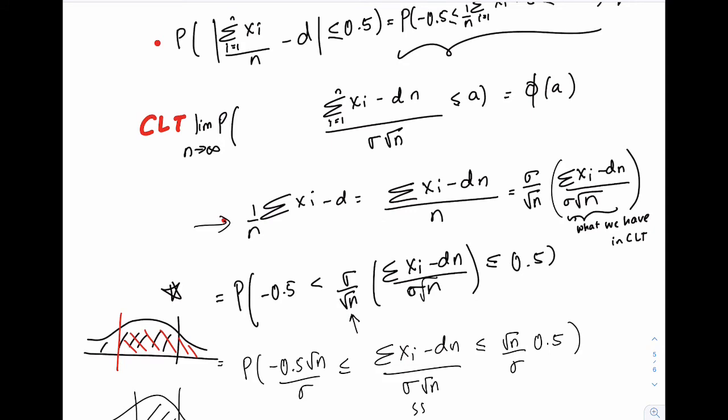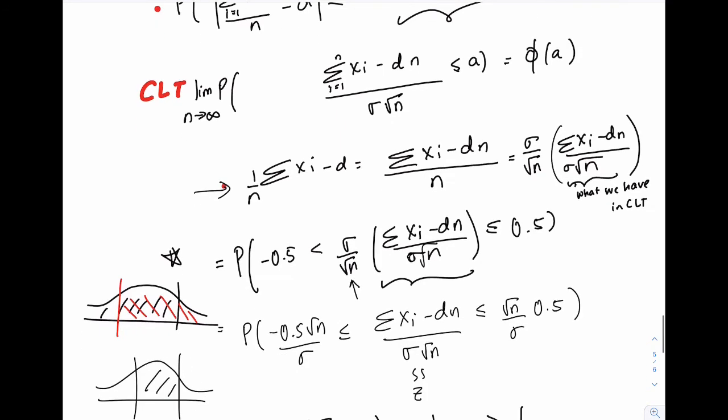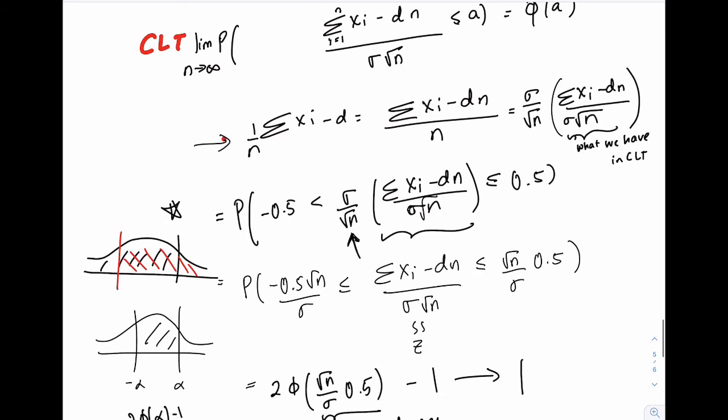Now this part is all we need in the central limit theorem. So let's get rid of this sigma over square root n by multiplying throughout by square root n over sigma. That's a positive quantity, so you don't have to do anything with the inequalities.